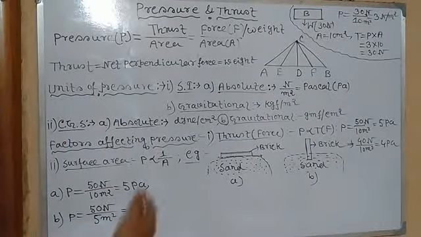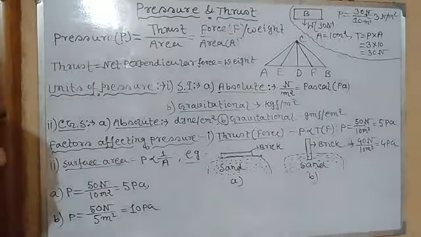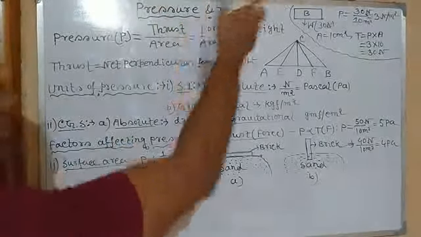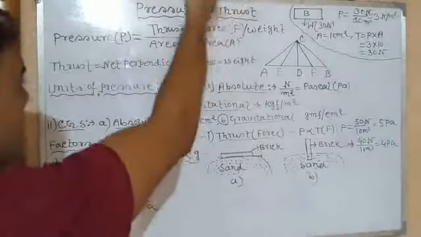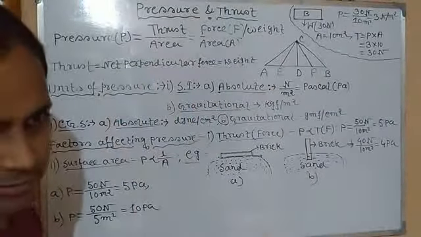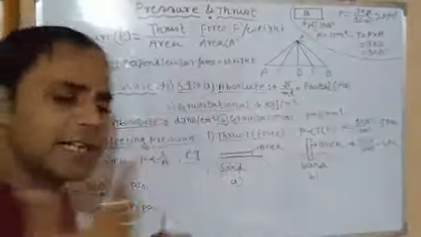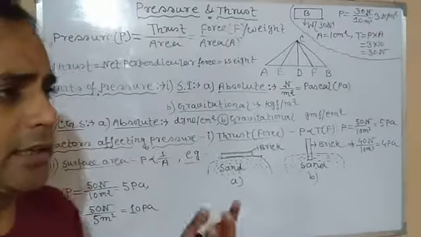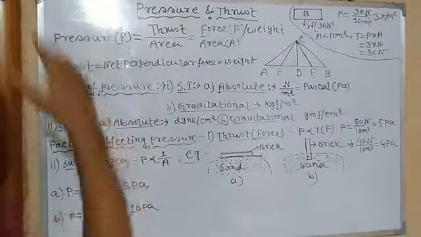So let's discuss the units of pressure and thrust. Thrust is nothing but another name for force, its nickname. Force and thrust are the same, so their units are the same. That is, in SI unit it is Newton, and in CGS it is Dyne. Then what about the pressure?